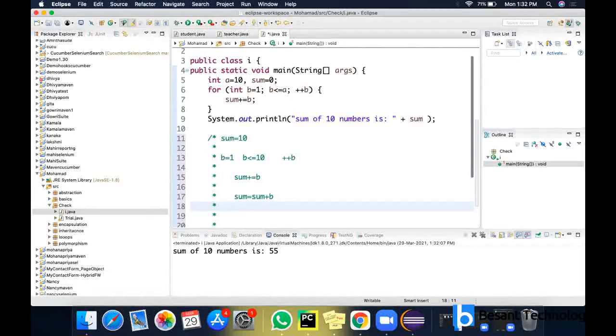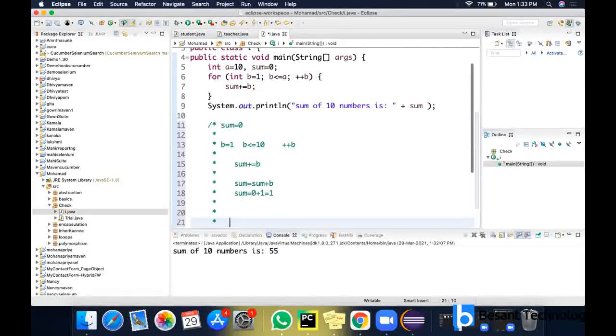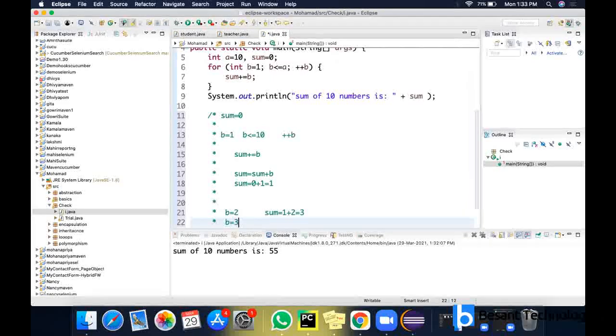You always have to read the code after the equal sign first, then assign that value to the variable on the left side. So what is sum now? Sum is 0 at the start. So it is 0 plus 1, so it is 1 now. Again, B value will be incremented. B equal to 2, so sum is equal to 1 plus 2, 3, right? And B equal to 3, and sum is equal to 3 plus 3, now 6.